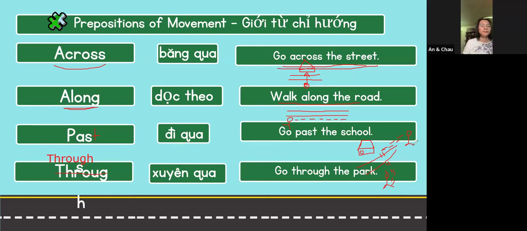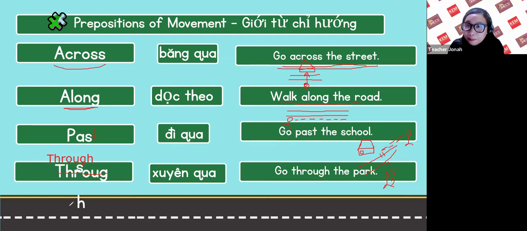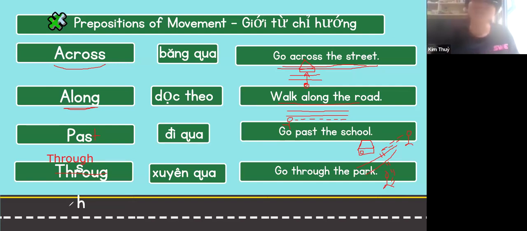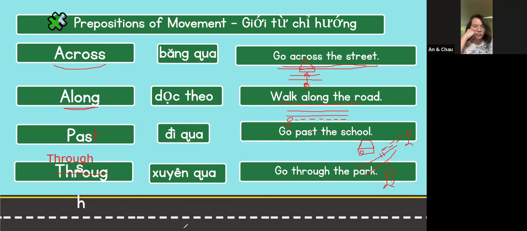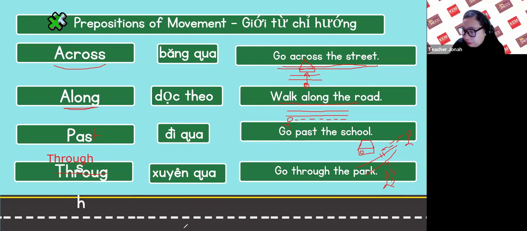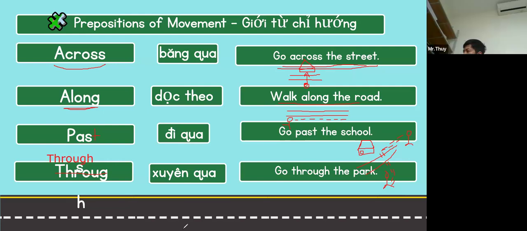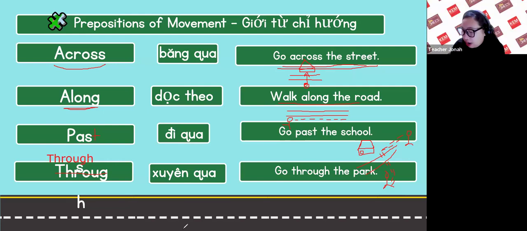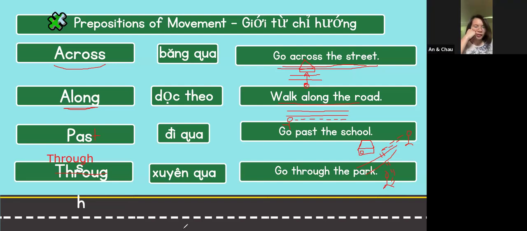Can you explain what is the difference between past and through?